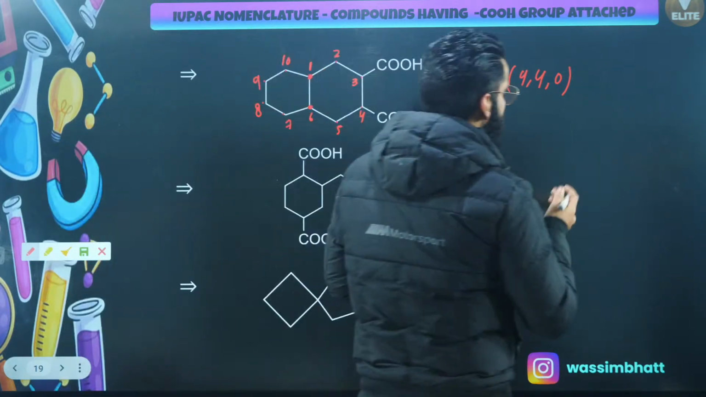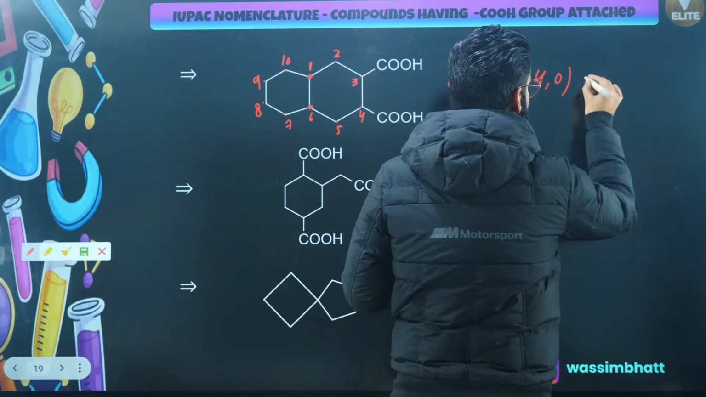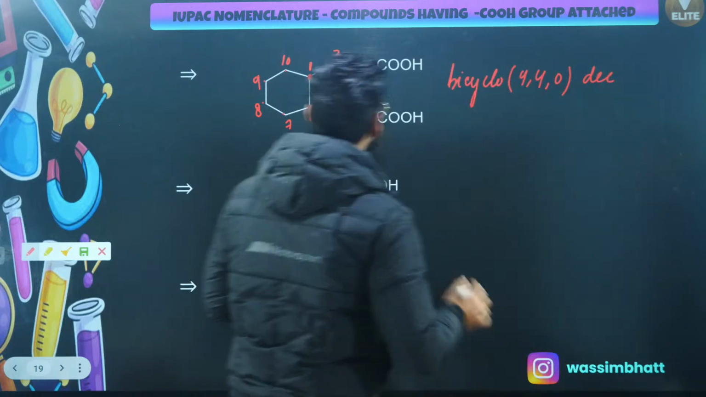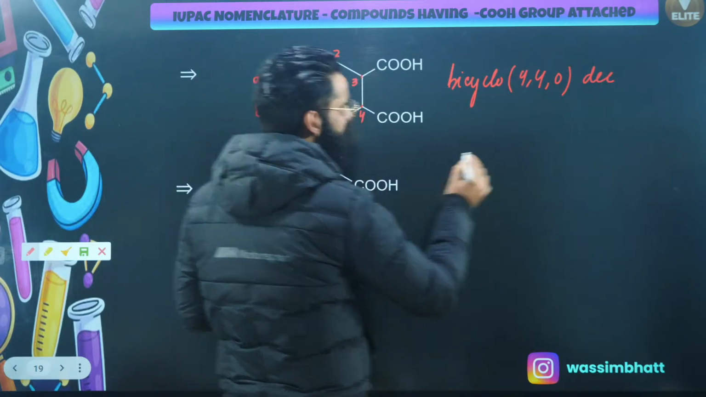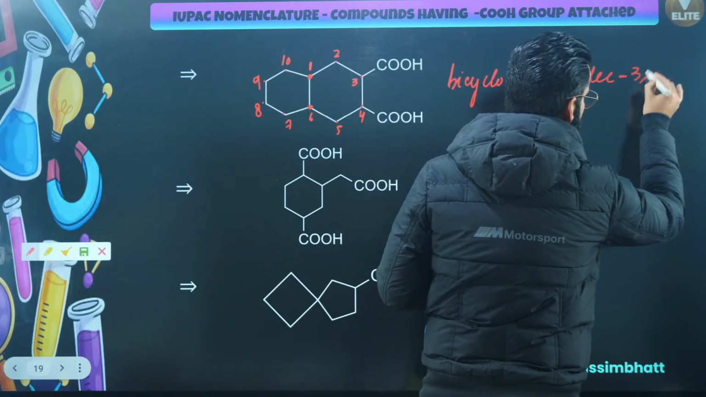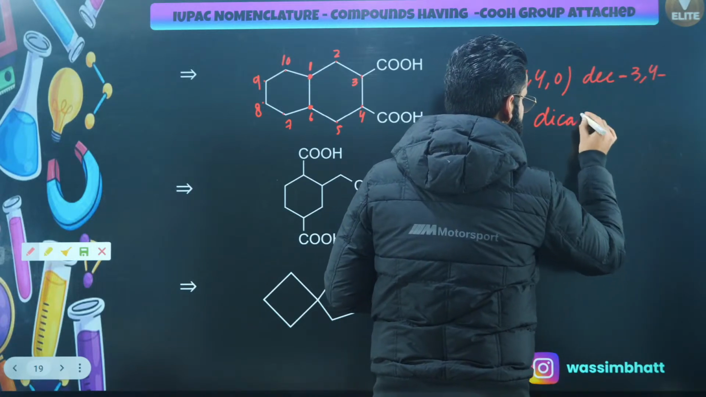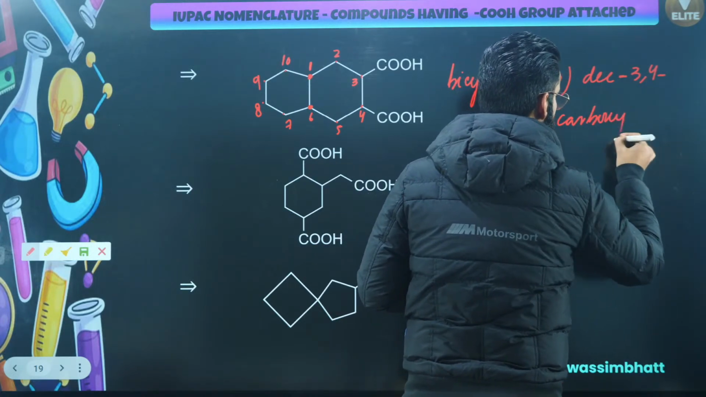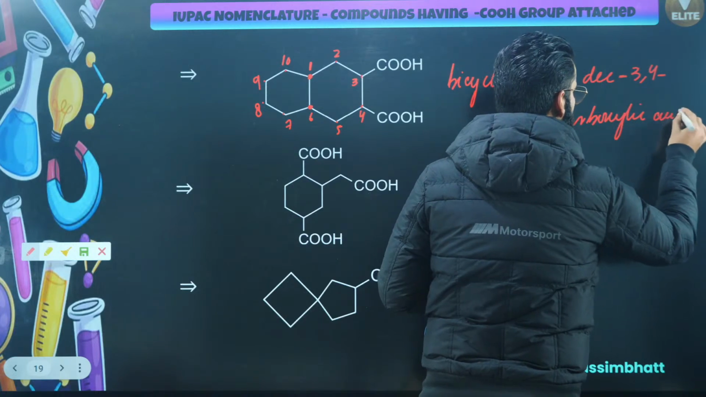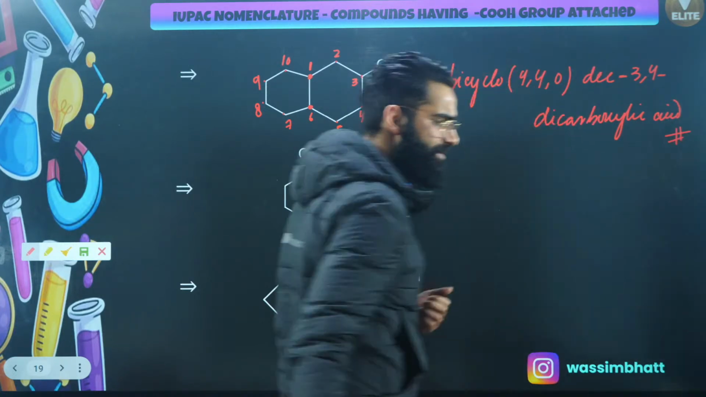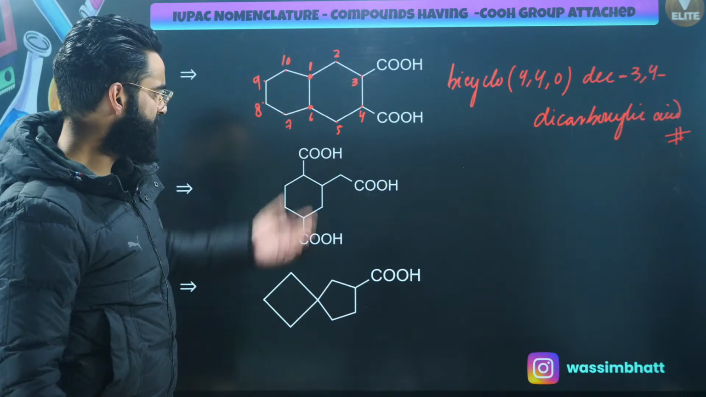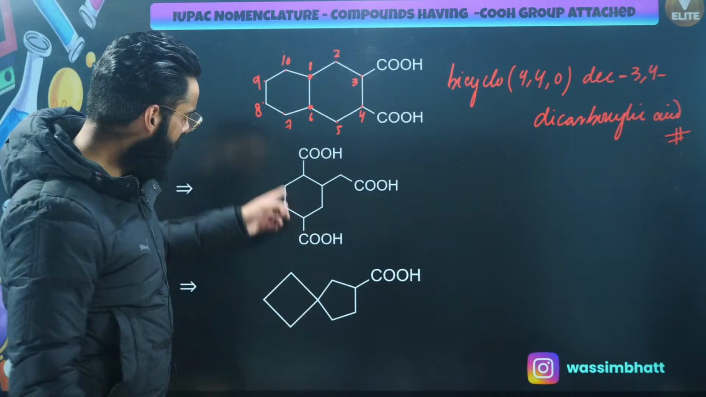For 10 carbon atoms, what is the word root we use? We use dec, right? Then at 3 and 4, we have 2 carboxylic acids. So I'll be writing 3,4-dicarboxylic acid. I won't be using oic acid over here, right? I'm sure this is clear.